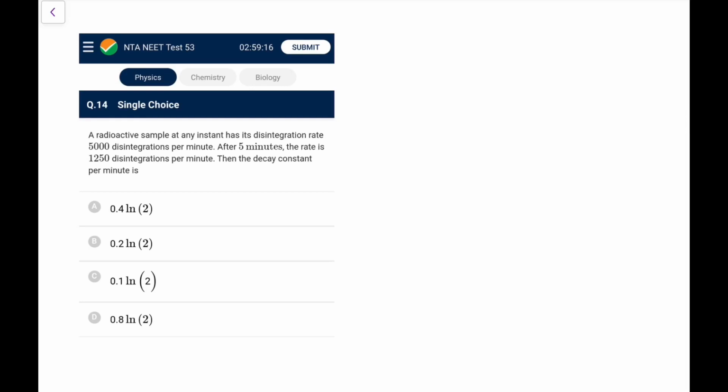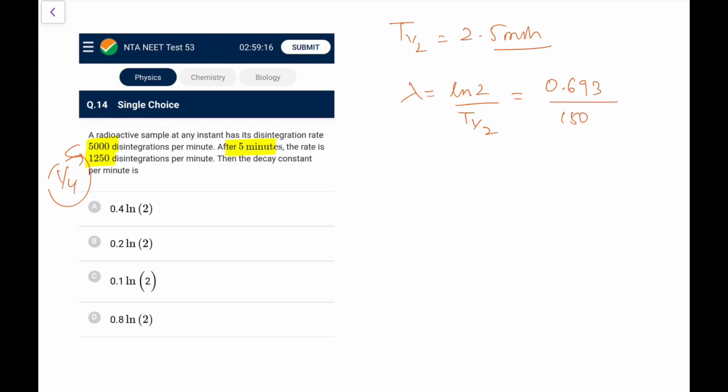Okay, the next one. A radioactive sample at any instant has a disintegration rate of 5,000 disintegrations per minute. After 5 minutes the rate is this. Just looking at it, I can see it is 1 by 4. So it has become 1 by 4 in 5 minutes. That means the half-life, everyone can make out, is 2.5 minutes. And then the decay constant, we know t half is ln2 by lambda. So lambda is ln2 by t half, that is 0.693 over 2.5 minutes, which is 150 seconds. Okay, you have to give it in terms of ln2 only.